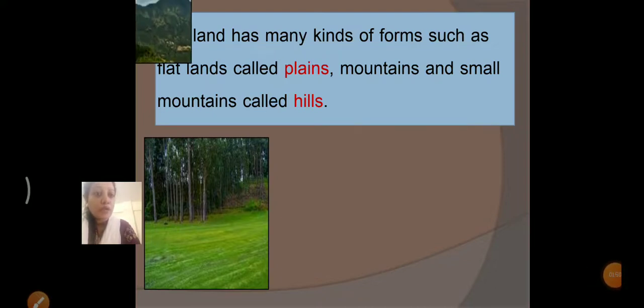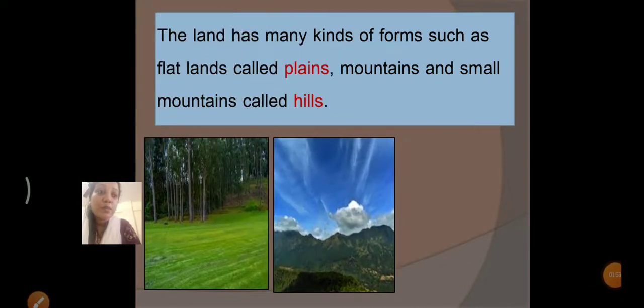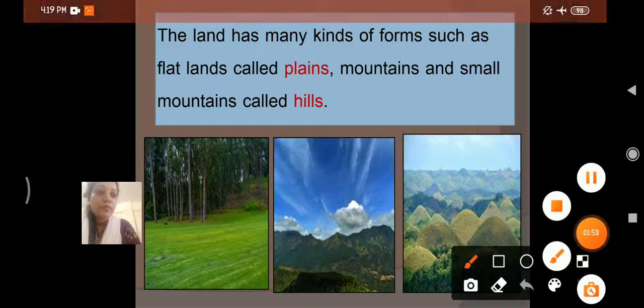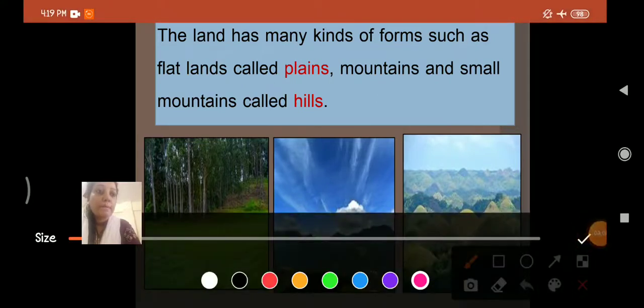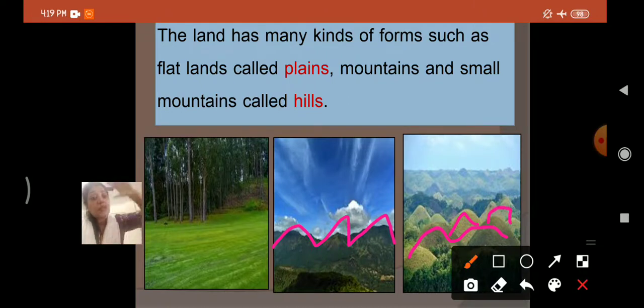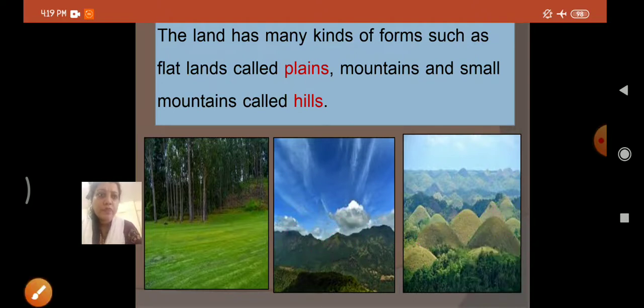Mountains, and small mountains called hills. Now see, these are big mountains, so they are called mountains. And these are small. See, these are big, so they are called mountains, but these are smaller, so they are called hills. So now you know the difference between mountains and hills. Mountains are very high, very tall, and hills are a little smaller but look like mountains. And the flat land is called plains.